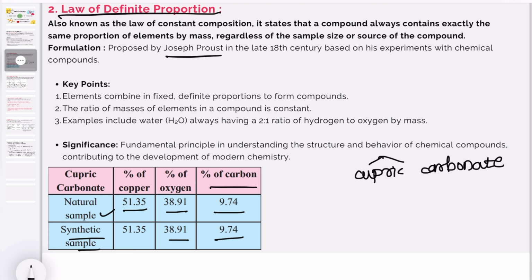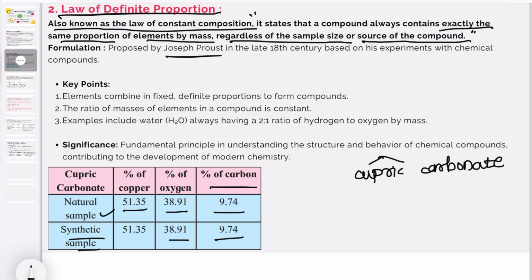This led Joseph Proust to state the law of definite proportion: a given compound always contains exactly the same proportion of elements by weight. That is also known as the law of constant composition. Here it states that a compound always contains exactly the same proportion of elements by mass, regardless of the sample size or the source of the compound.